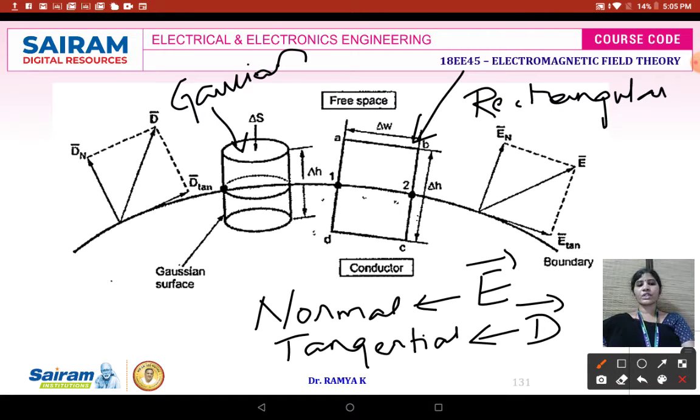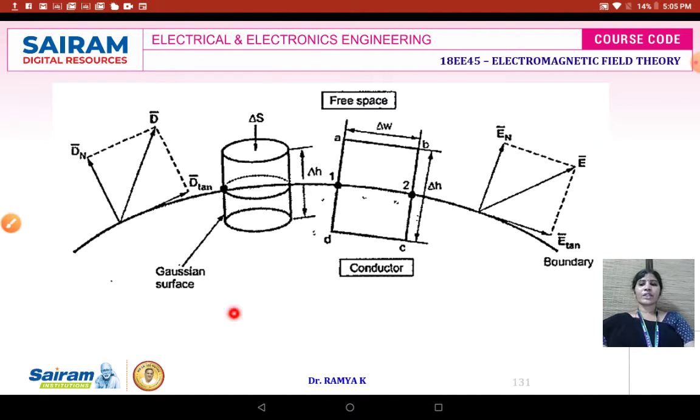This is the diagram showing the boundary. Top face is going to be free space and the bottom of the boundary is going to be the conductor.